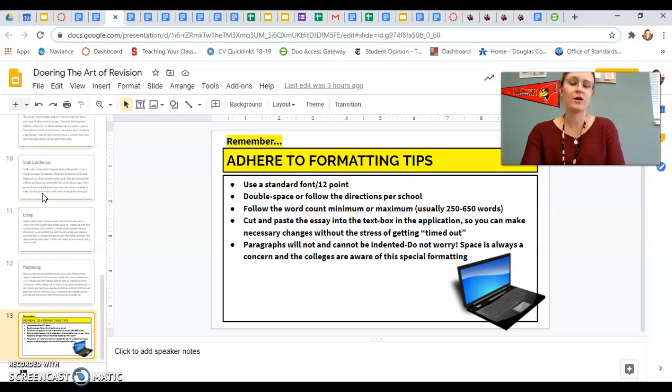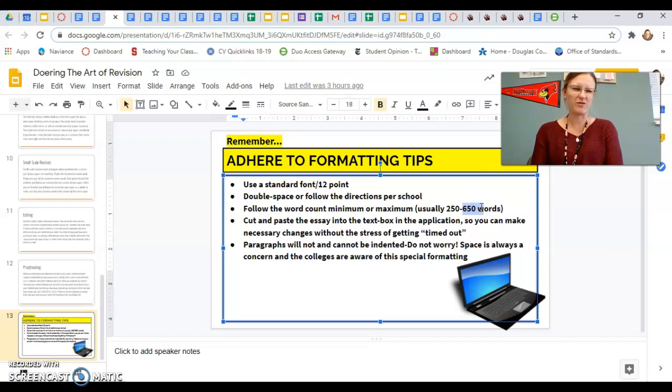The last thing I put in here were those formatting tips. So for me, I am asking that you include an MLA heading and a title and indent your paragraphs because it's just easier for me to read. I'm going to grade like 30 of these, so I want it to be easy to read. But just a reminder that if you are going to use this for your college application essay, you need to make sure that you adhere to their formatting tips, and I've listed them all here for you. I'd say regardless, nobody should be going over 650 words, okay? Just something to think about.